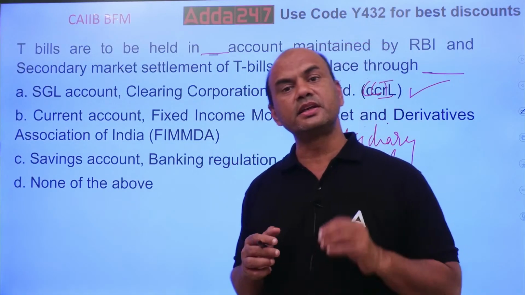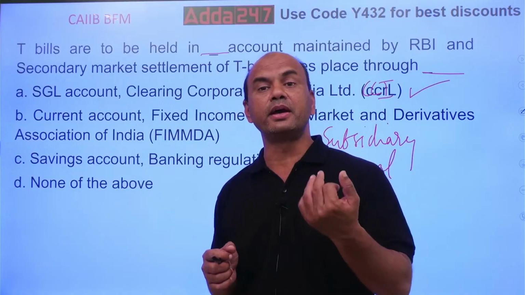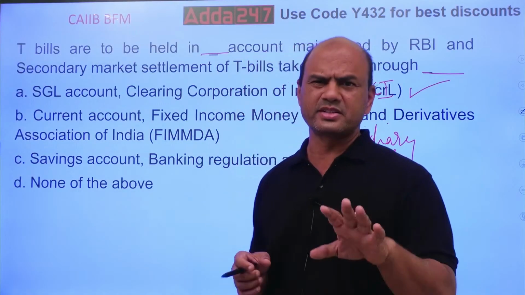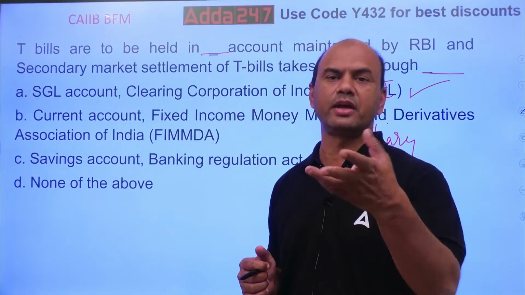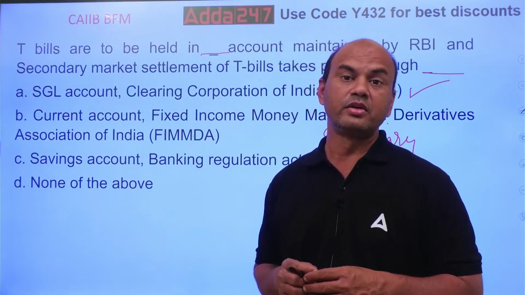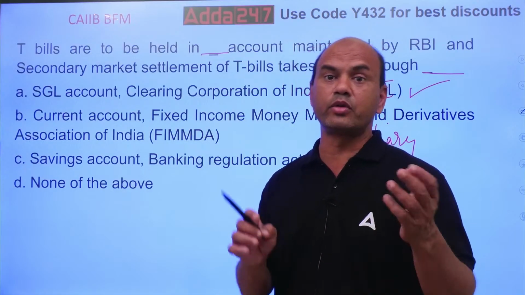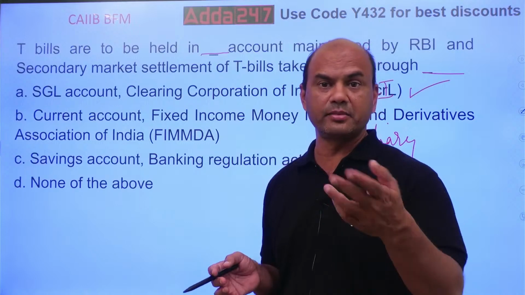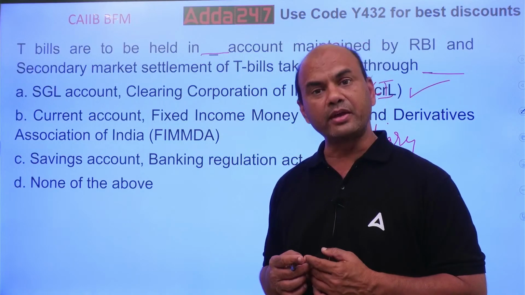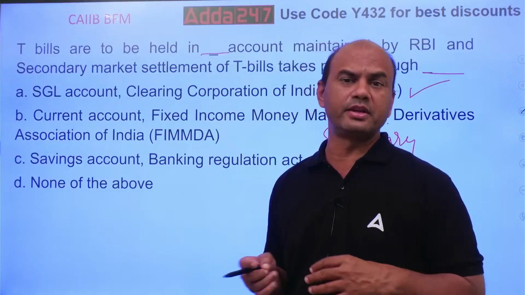Credit risk is the risk that the party defaults. Suppose I buy an FD from you, means I open an FD account with your bank. Tomorrow your bank may say that I won't pay you on maturity, when I'll be needing the FD money.